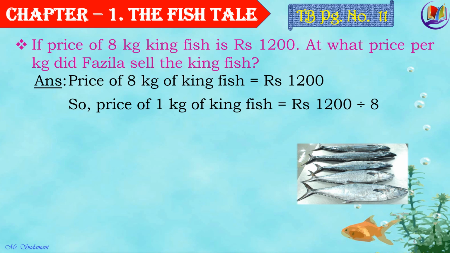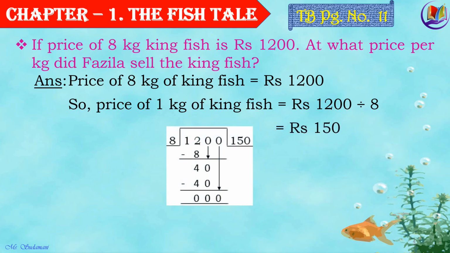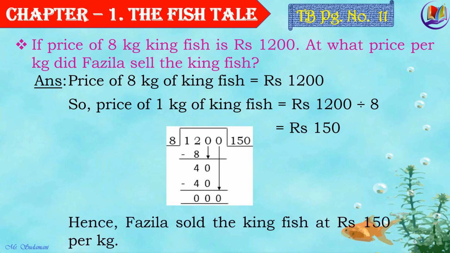Now children, in the question we have been given price of 8 kg kingfish and we have been asked to find out price of 1 kg or per kg of kingfish. So whenever we need to find the price of something less than the given in the question, we have to divide. So on dividing 1200 by 8, we get rupees 150. Hence, Fazila sold the kingfish at rupees 150 per kg. Let's move on to the next one.